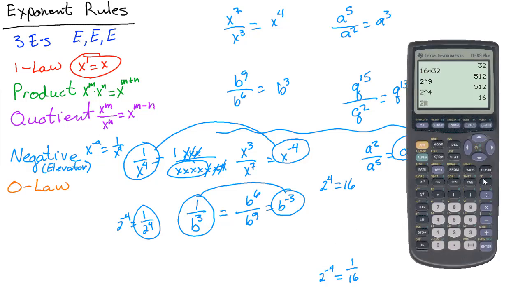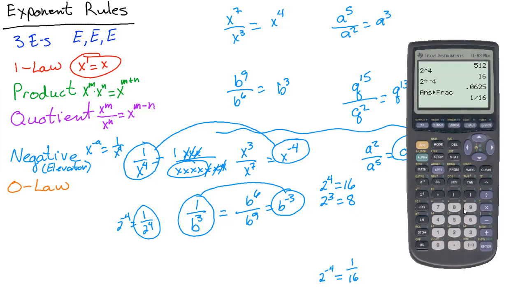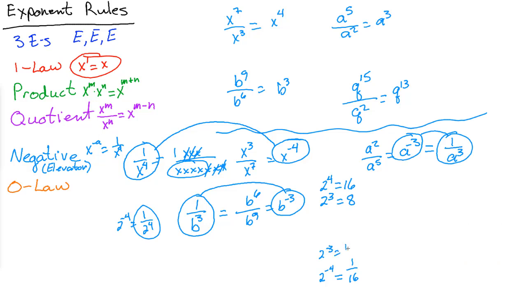Let's try it. 2 to the negative 4 power. Ooh, it's a fraction. Do we know how to turn things into fractions? Yeah, we can do that. Oh my word, that decimal is exactly 1 over 2 to the 4th. Let's try it again. What is 2 to the 3rd power? Well, that's 2 times 2 times 2 is 8. Just double checking our calculator. 2 to the 3rd power, 2 times 2 times 2 is 8. Now what if we did 2 to the negative 3rd power? It's a fraction. Now if we change that into a fraction, it's 1/8. 2 to the negative 3 is 1/8.